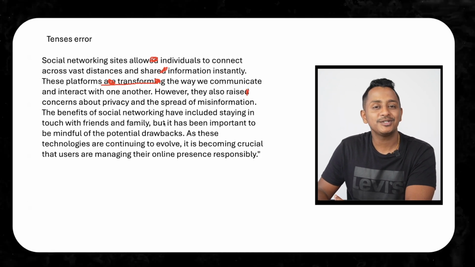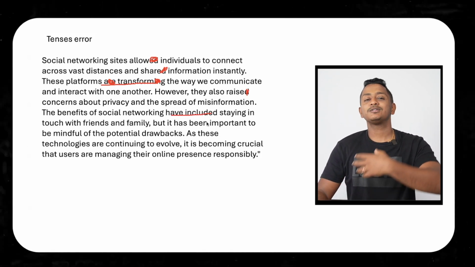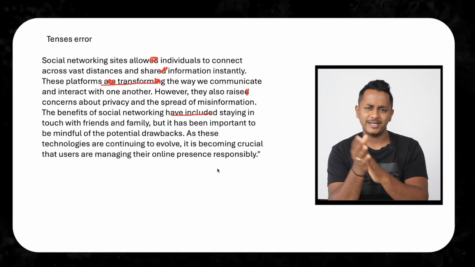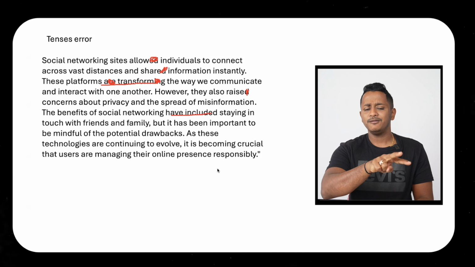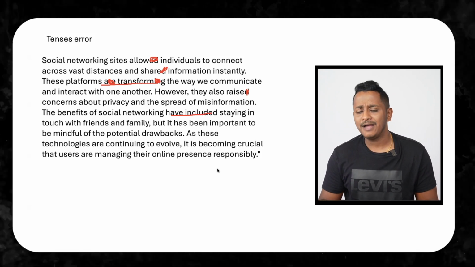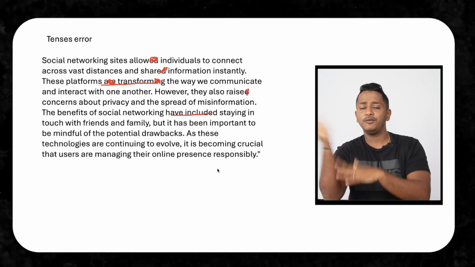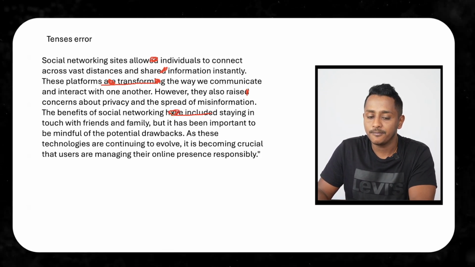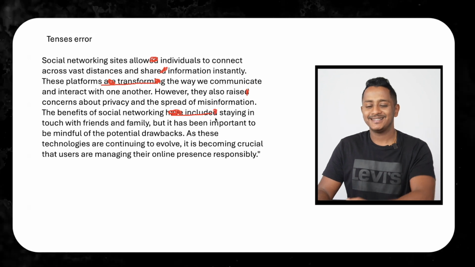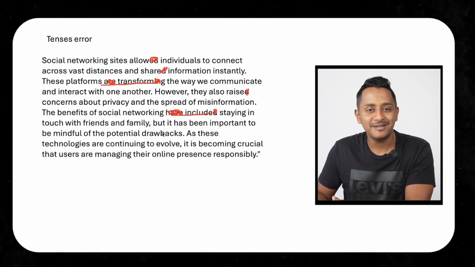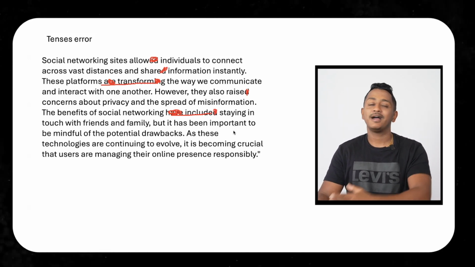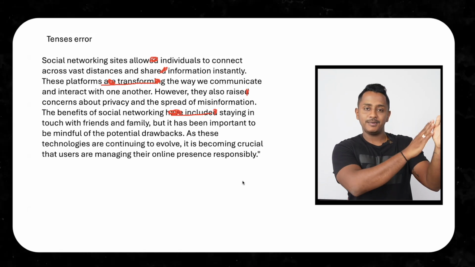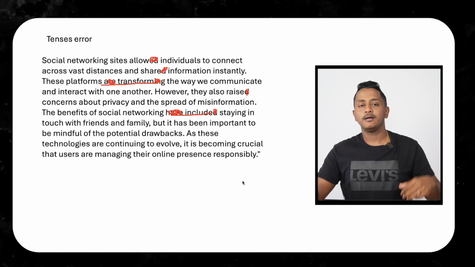The benefits of social networking have included, see, whenever you use a perfect tense, I have eaten, it means an event happened in the past, but even now it has some significance. Benefits of social media or networking have included means in the past they did, right now, in the future they will not. This is wrong. Benefits of social networking include staying in touch with friends and family, but it has been important. I have been waiting for a doctor for 2 hours, started in the past, happening even now, and into the future.